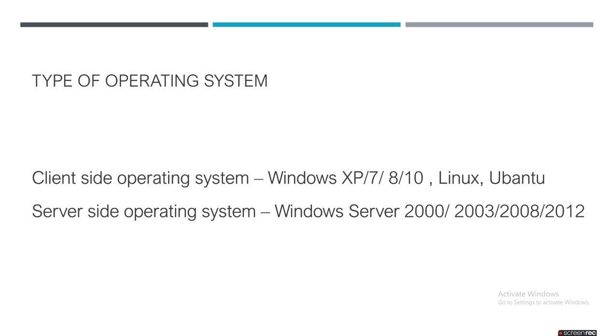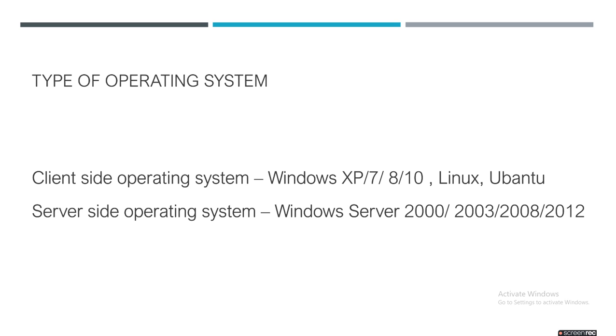The operating system on those servers is the server OS. That operating system is called a server operating system. Generally sometimes we say the server is down. Server is down means the server OS installed on that server. Consider any server where our website is hosted, the operating system on that server is called a server operating system. Those are different from our client side operating systems because they have some additional features.